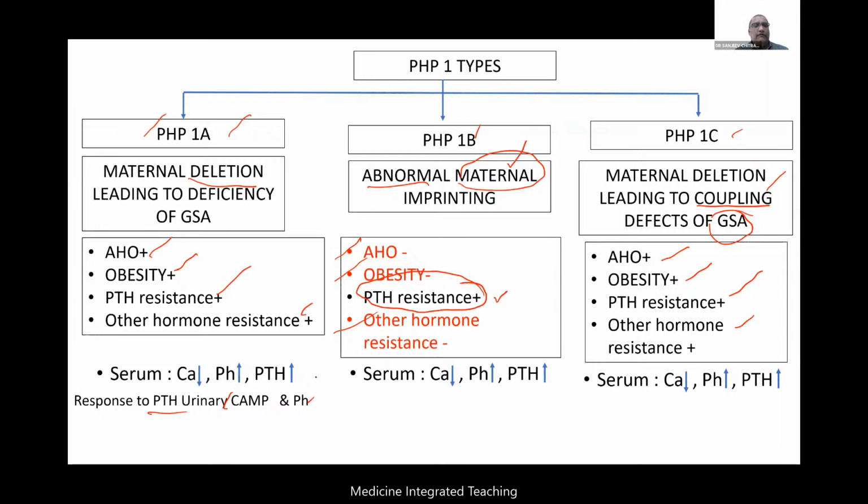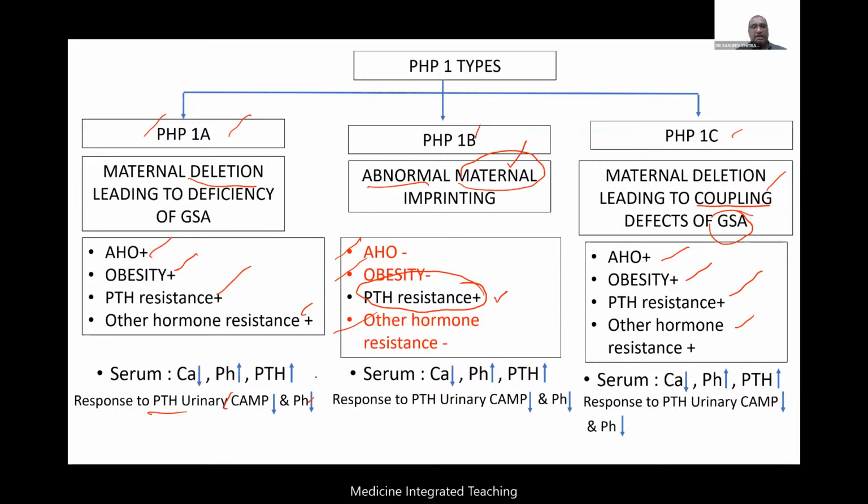Now, response to PTH: we are talking about urinary cAMP and also the phosphate in the urine. So obviously, in PHP1A, cAMP will be decreased, and phosphate will also be reduced. Why? Because PTH is not acting, right? In case of PHP1B, also cAMP is decreased and phosphate is decreased. And PHP1C, the same thing. cAMP is decreased, phosphate is decreased. So these things are not differentiating between the PHP types.